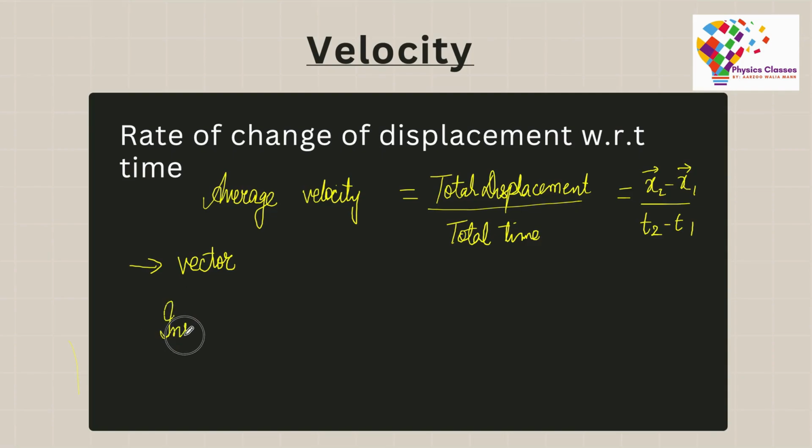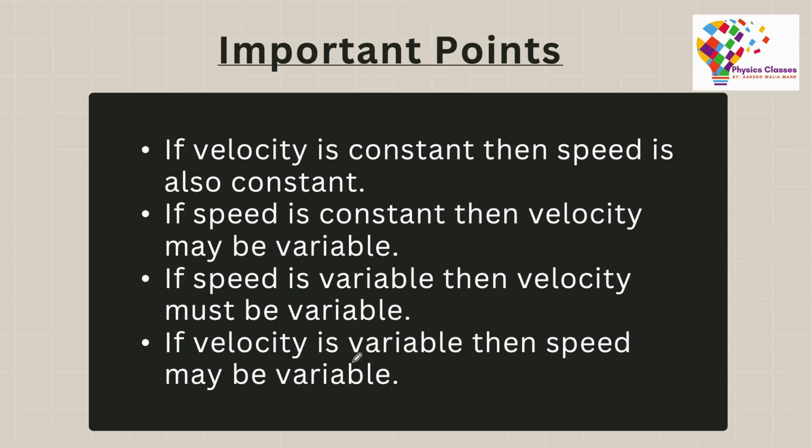Just like speed, if I want to calculate the instantaneous velocity, it can be calculated easily by simply differentiating the position with respect to time. Instantaneous velocity simply means the velocity at this particular instant of time. Now we have some very important points related to speed and velocity here. Try and understand each of them. I'll explain them with examples.